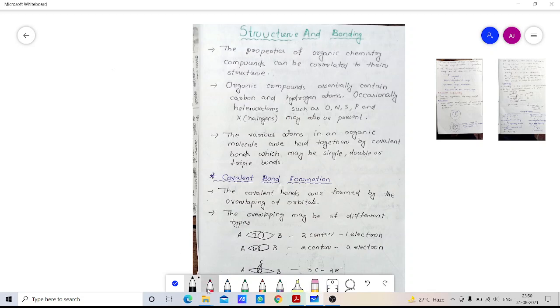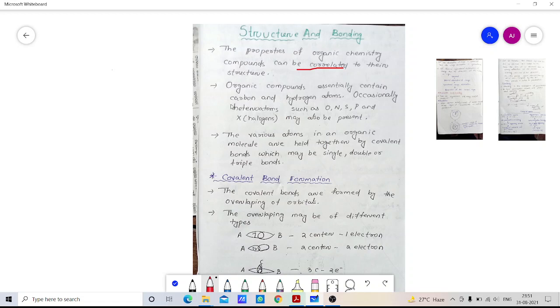Okay, so here see the properties of organic chemistry. The properties of organic chemistry compounds can be correlated to their structures. That means the properties of organic compounds depend upon the structure. So we can correlate the structure with the properties of chemical compounds. Then organic compounds essentially contain carbon and hydrogen atoms.